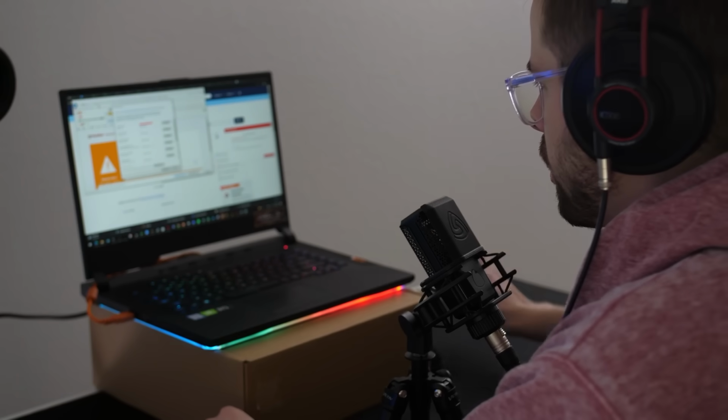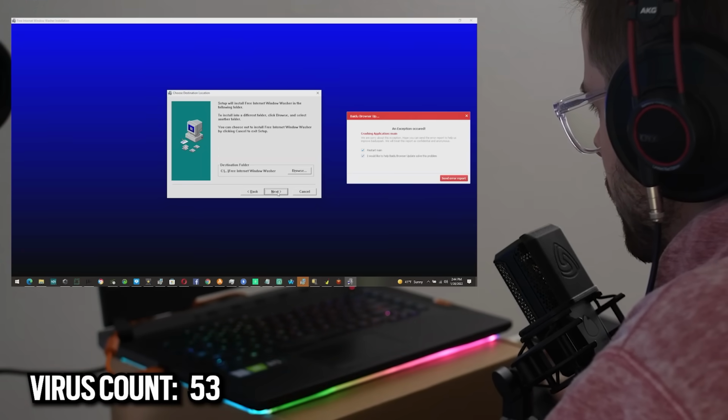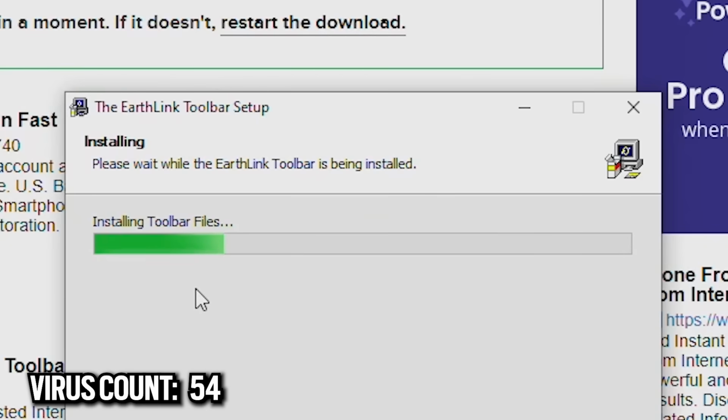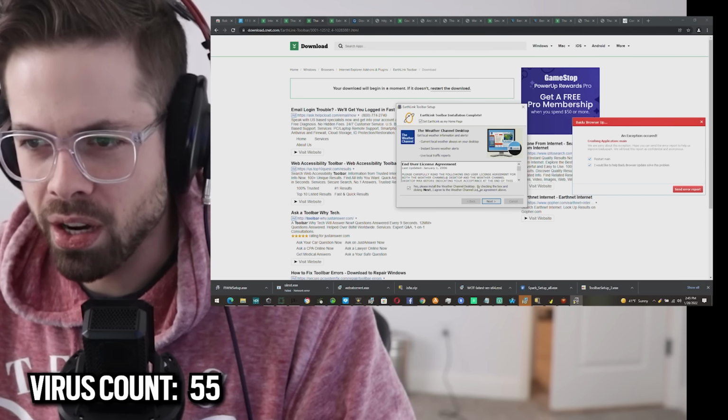Scroll wheel does nothing on Internet Explorer anymore. Not sure what made that happen. Internet window washer installation. This is a good one, I can tell, because of the way it looks. Earthlink toolbar. Installing toolbar files. Weather Channel desktop. Oh, yeah, absolutely. Please install the Weather Channel desktop.